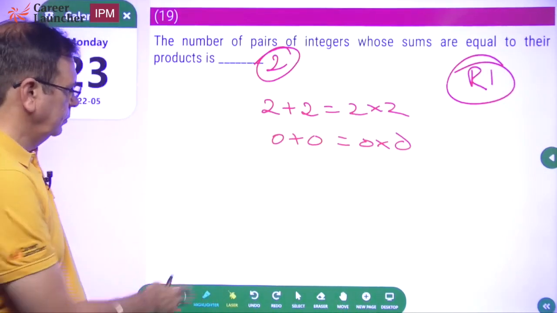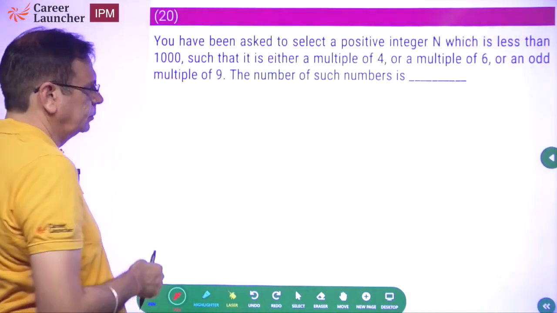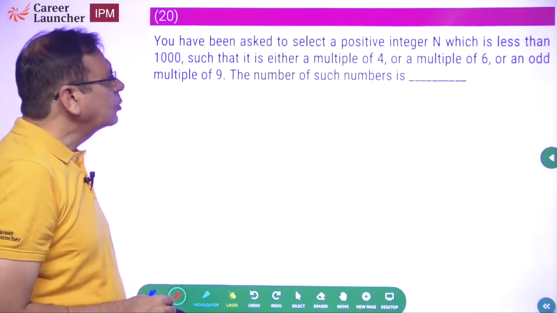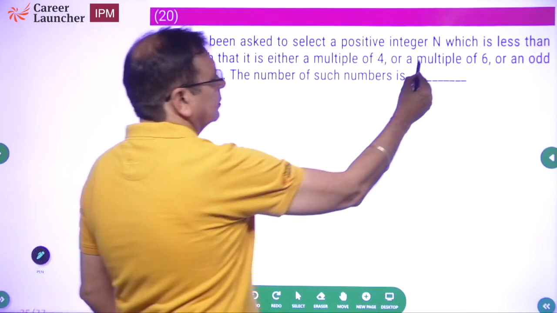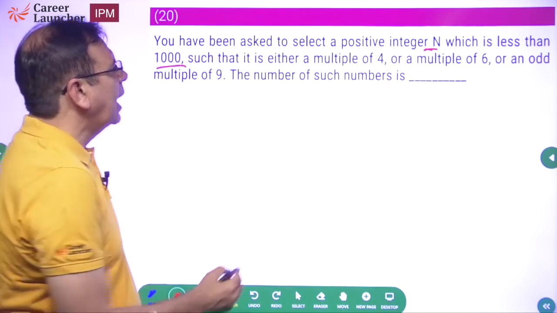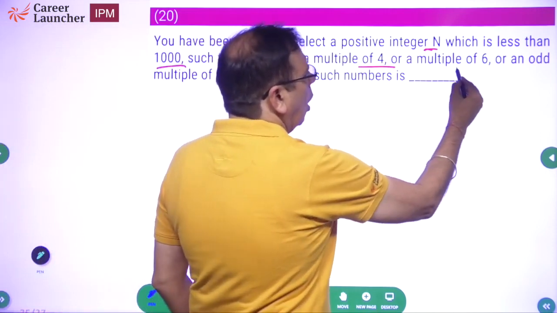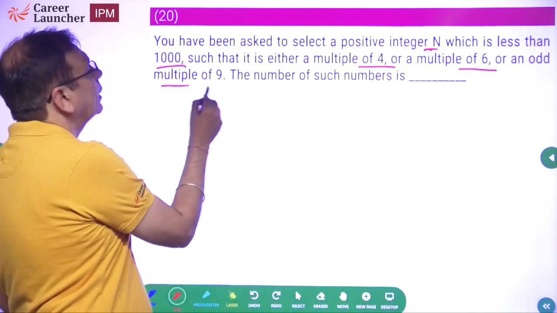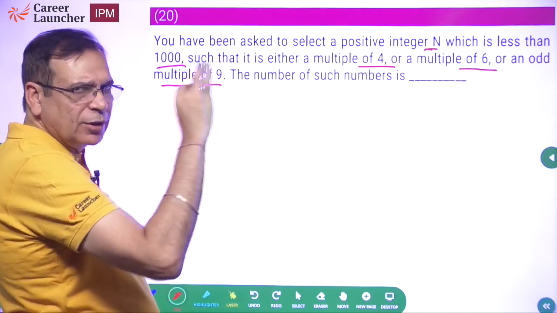Okay, next. You have been asked to select a positive integer n which is less than 1000 such that it is either a multiple of 4 or a multiple of 6 or an odd multiple of 9. How many such numbers are there?